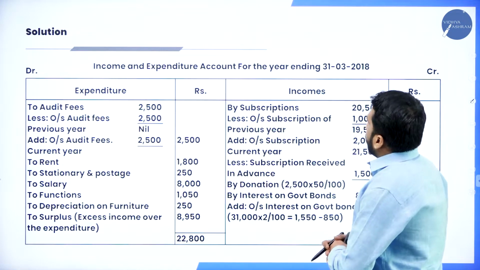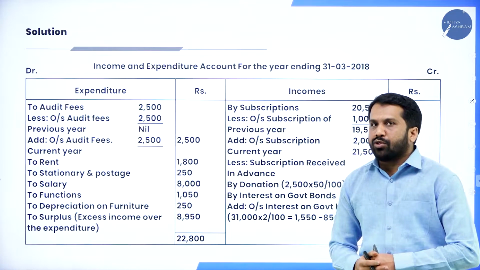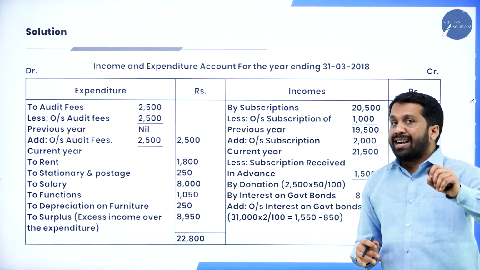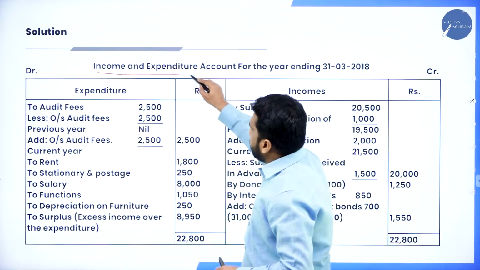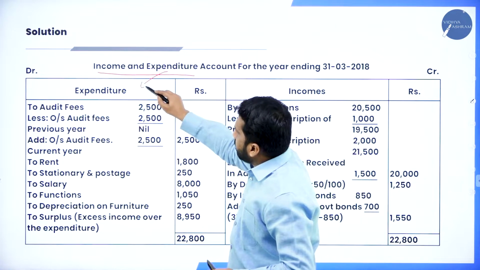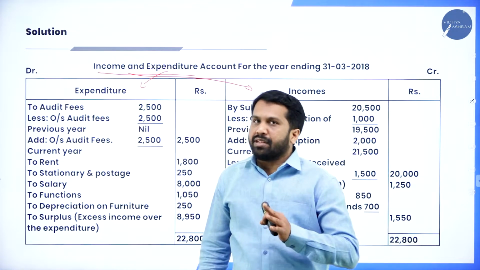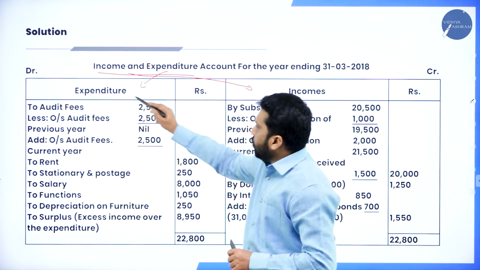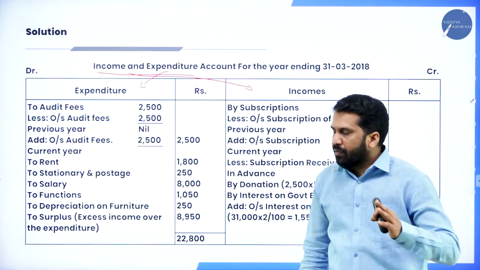Income and expenditure account for the year ending 31st March 2018, your solution. Don't go in detail. I'll concentrate only on adjustments. Even though the name says income and expenditure, first we write expenditure, then we write income. Never make the mistake in the examination. Don't start with income. Always expenditure, amount, income, amount. Hope you are clear. Good.